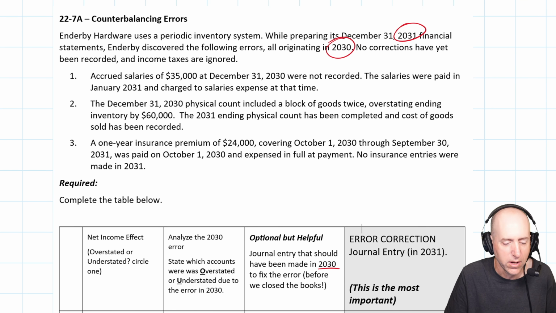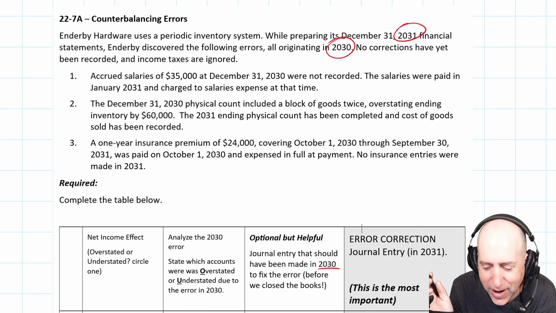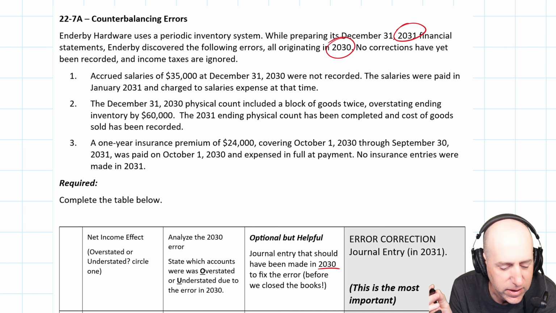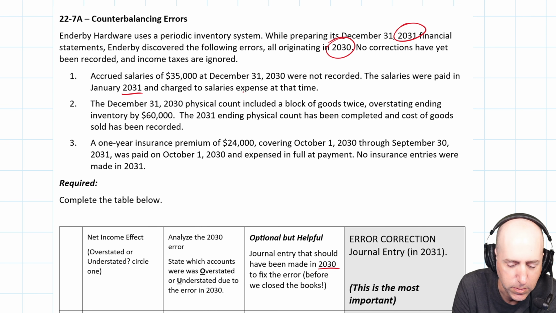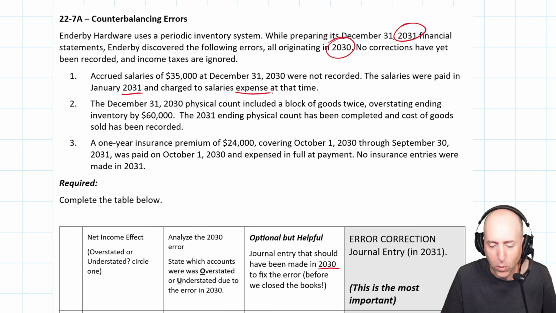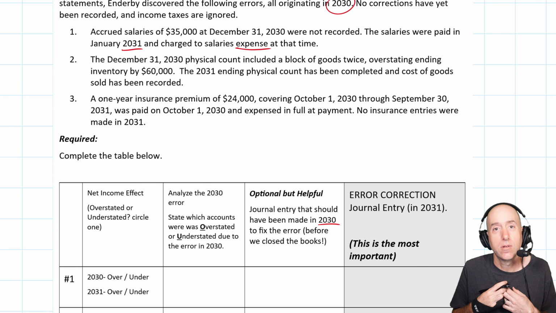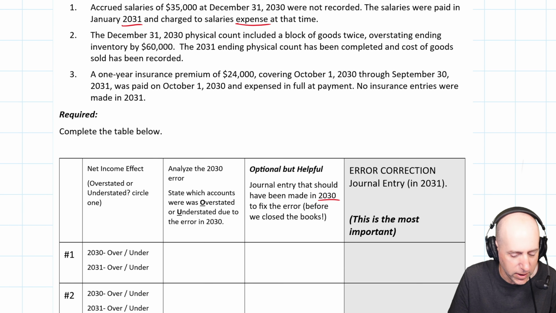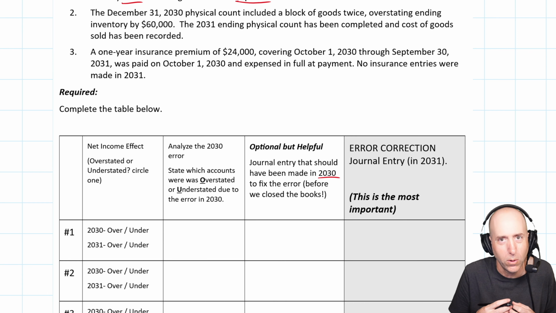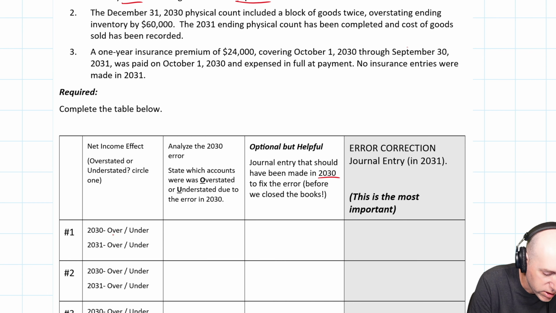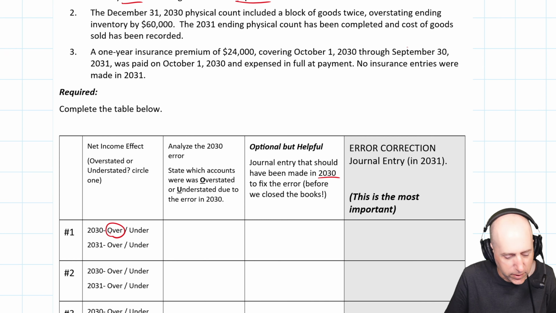Let's do the first error. Accrued salaries of $35,000 at December 31st were not recorded. Okay, so we failed to accrue some salaries. The salaries got paid, of course, in January 2031, and the salaries expense was recorded at that time. So what's happening here? We didn't record December 31st, 2030, some salaries to be accrued, some salaries expense. So what does that mean for net income? It means my expenses in 2030 were too low. I didn't record it, right? So I overstated net income because I understated my expenses. My expenses are too low, and therefore my profit's too high.